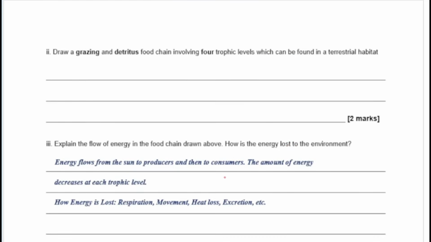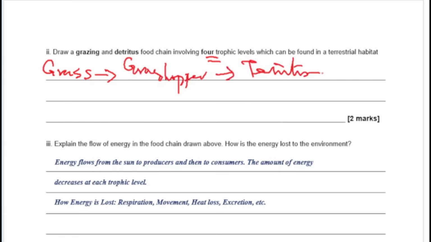So here, a grazing food chain starts with grasses. They basically mentioned 4 trophic levels. A trophic level is a particular position of an organism in a food chain. So 4 trophic levels means you have grass, so you go to grasshopper, then you go to termites, and then what can prey on termites? Let's say snakes. Okay, yeah, you can see snakes there.